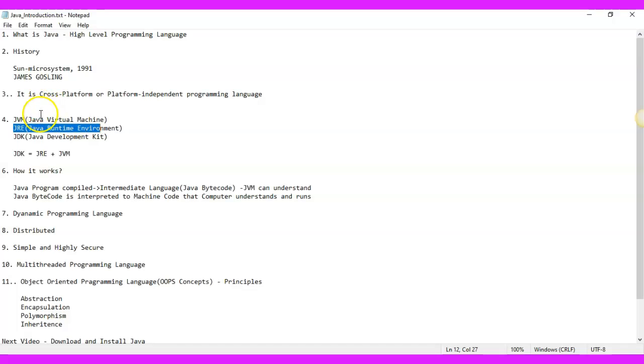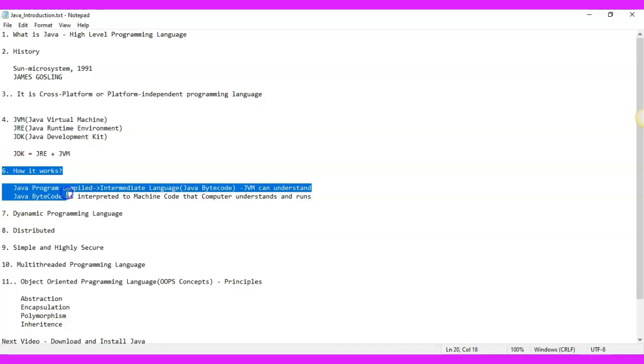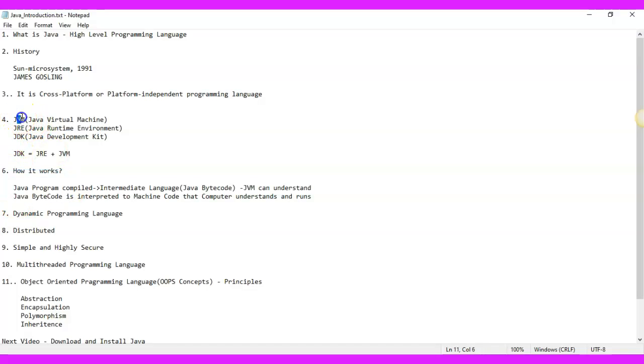Okay, and JVM is the Java Virtual Machine. Once you understand how Java works, you will understand the role of JVM in the working of Java. All right, so let's understand how Java works. I'll open another screen. Just give me a moment.